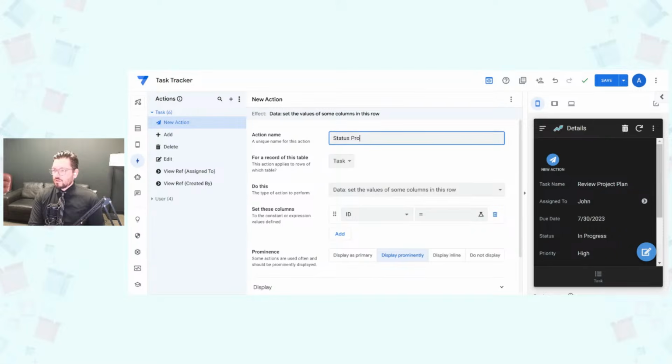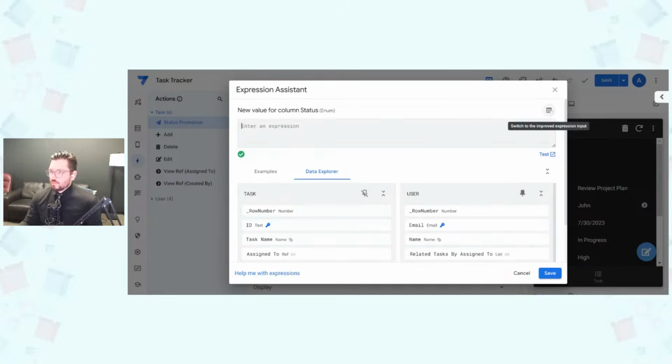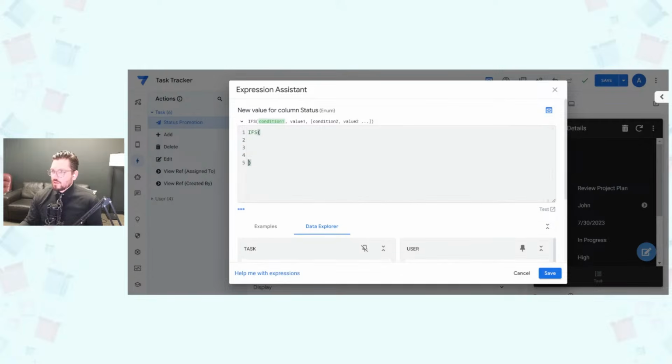Status promotion, and then we'll do the inverse, the status demotion. This is going to be a similar type of expression using the if statement. So if this, then this, and going all the way till the end.